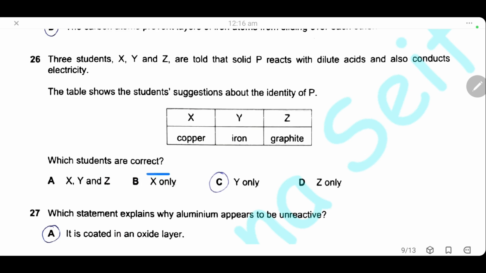Which students are correct? The only correct student is Y, because copper cannot react with dilute acid, and neither can graphite. Although graphite can conduct electricity, it will not react with dilute acid, so only iron can conduct electricity because it's a metal and it can react with dilute acids.